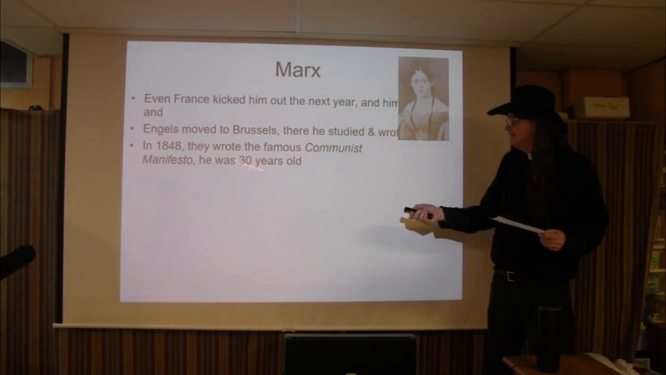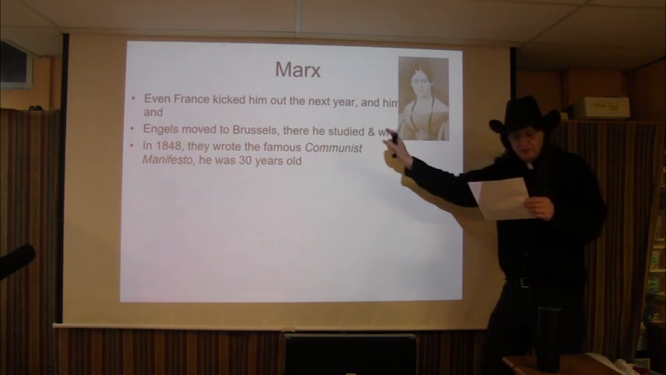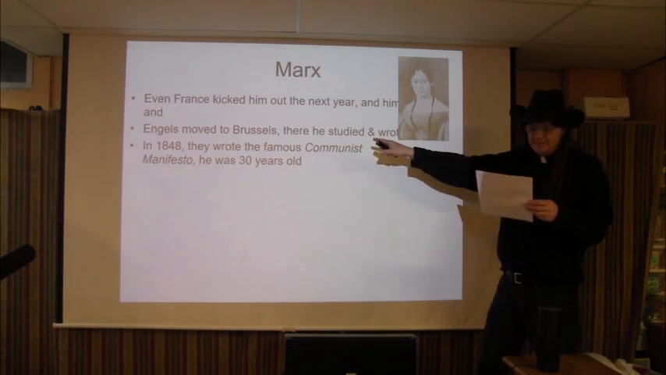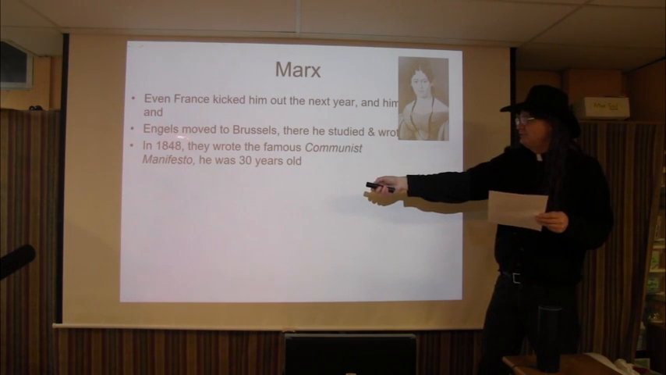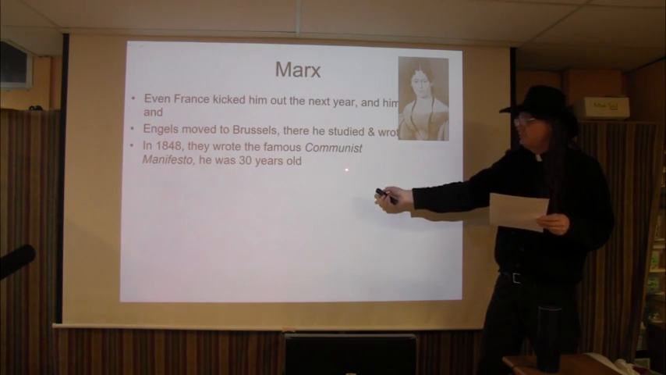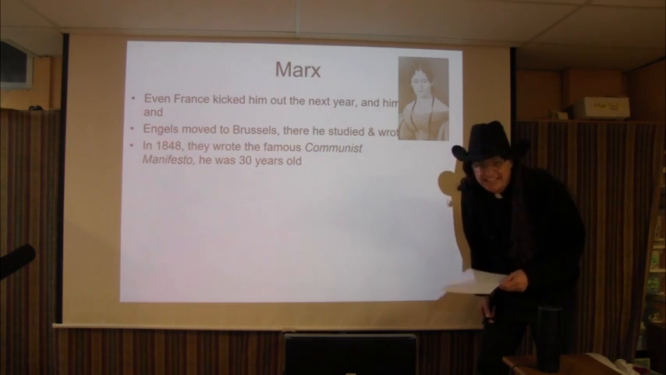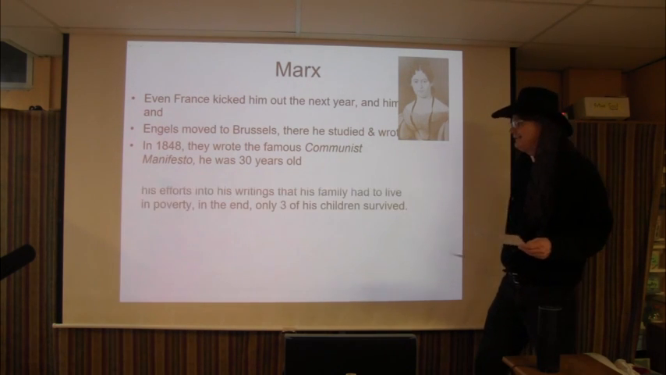Wrong button. 30 years old. Right there. 30 years old, which is number 13. And who helped him? Right there, Engels helped him. Engels helped to write the Communist Manifesto. Alrighty, here we're having a lot of fun.